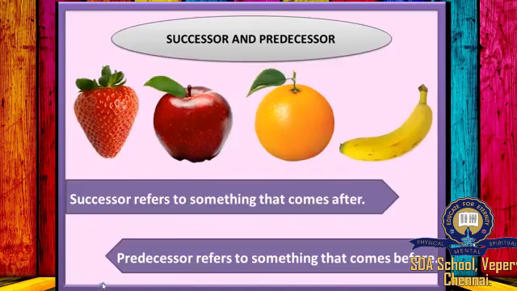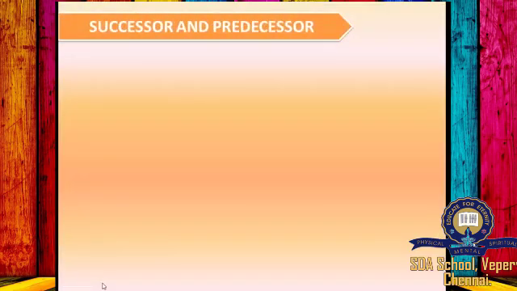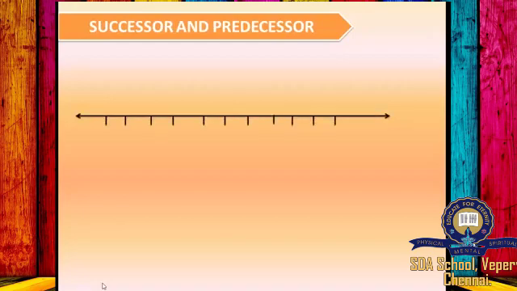So now we apply this concept in order to find the successor and predecessor of whole numbers. This is a number line showing numbers from 0 to 10. In this number line, we see that the number 6 is before the number 7.